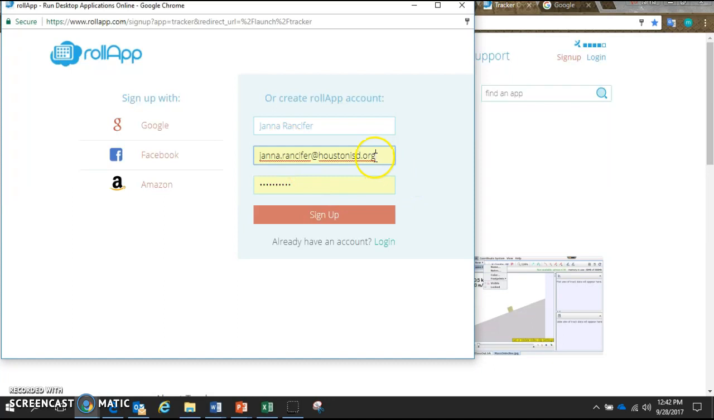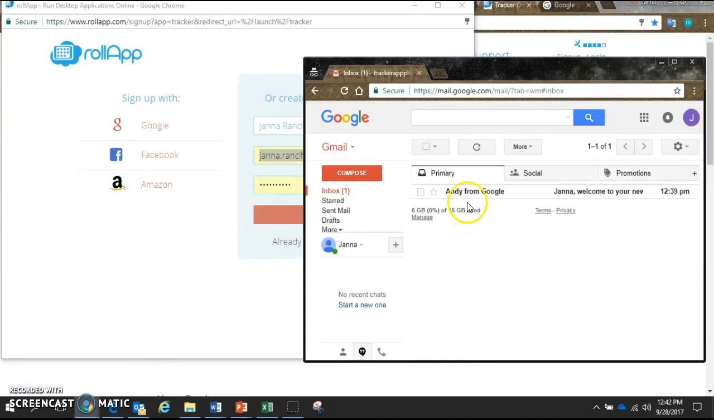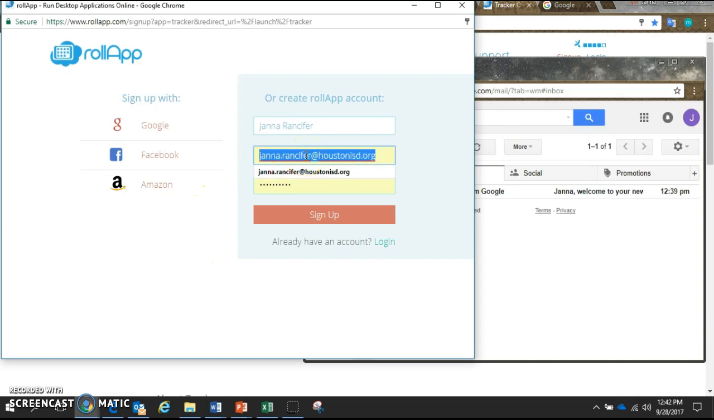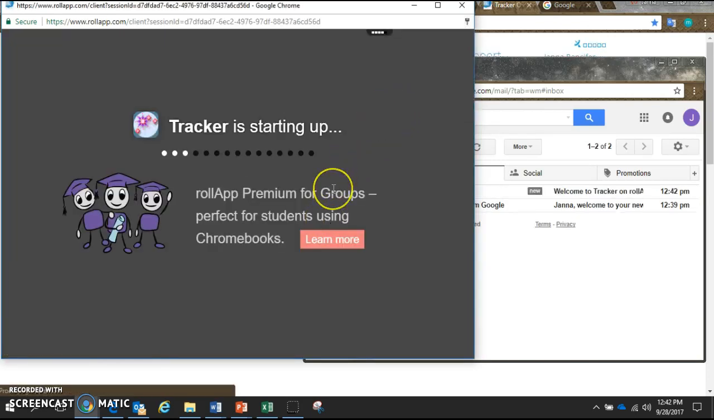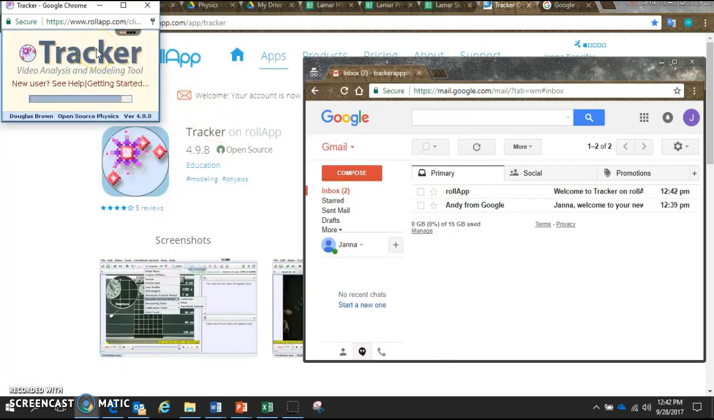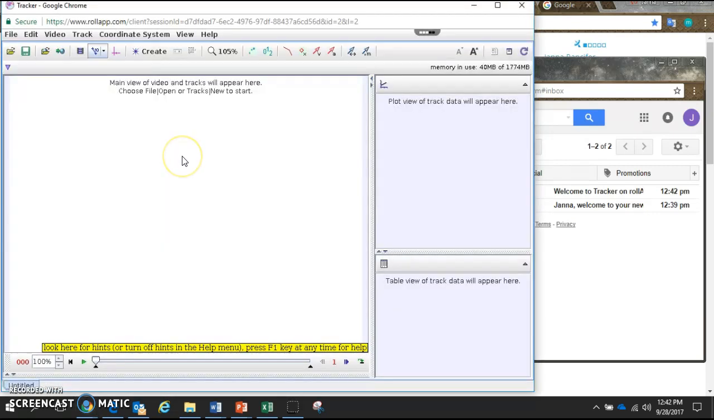Okay, and the new email address I made was... I had to make a new email address for this. I called this Tracker App Physics. That's right. Tracker App Physics at gmail.com. Make a new password, sign up. And there we go. Tracker launches.